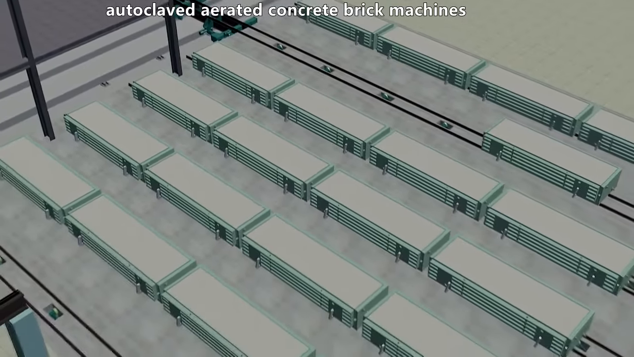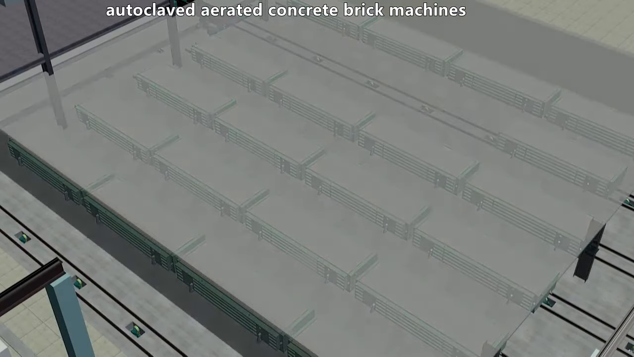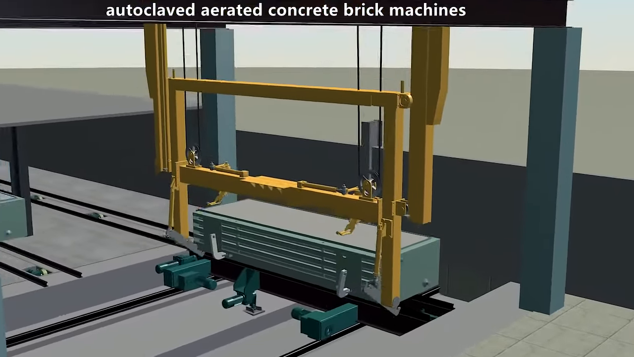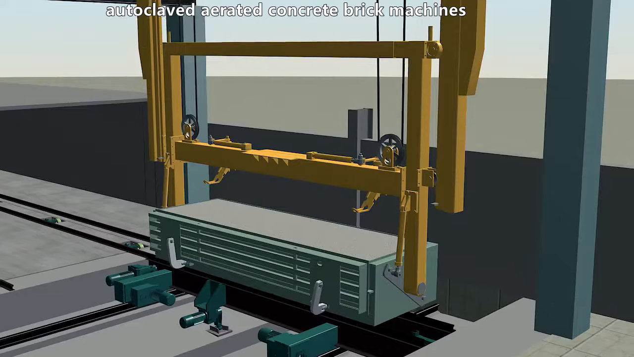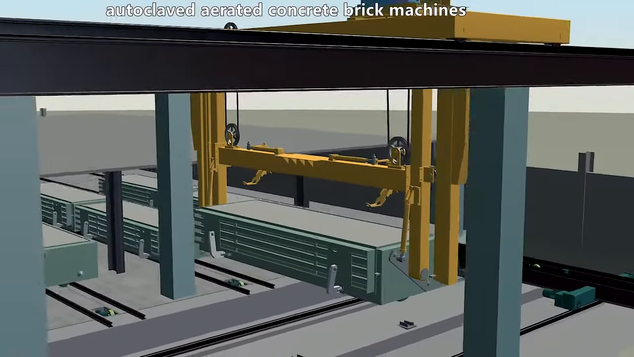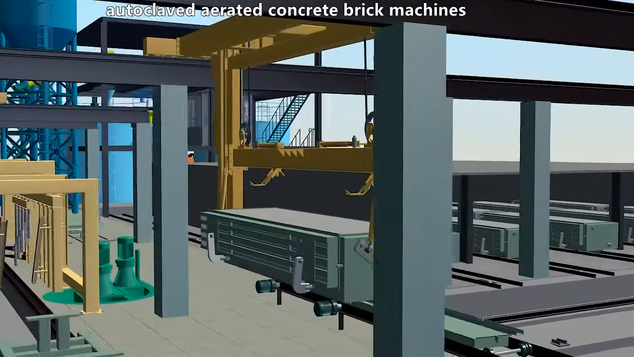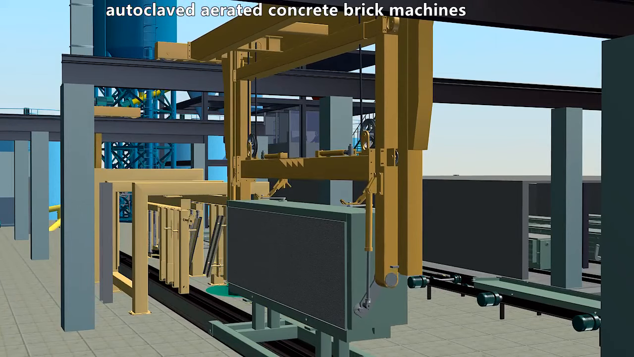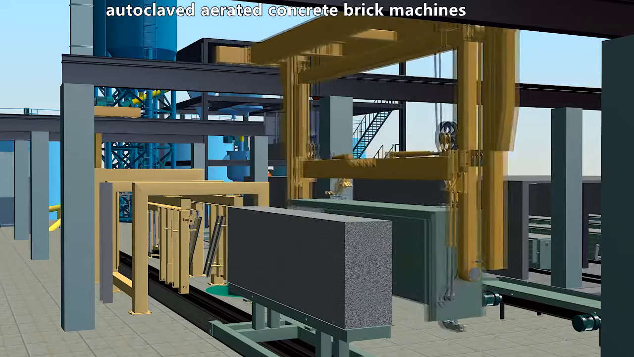The block cake completes the hardening process to achieve the cutting requirements at a certain temperature. The mold box is transported to the cutting area by a reversal crane. The crane will reverse the mold box 90 degrees and put it on the cutting cart. The crane manipulator opens the mold box and demolds automatically.